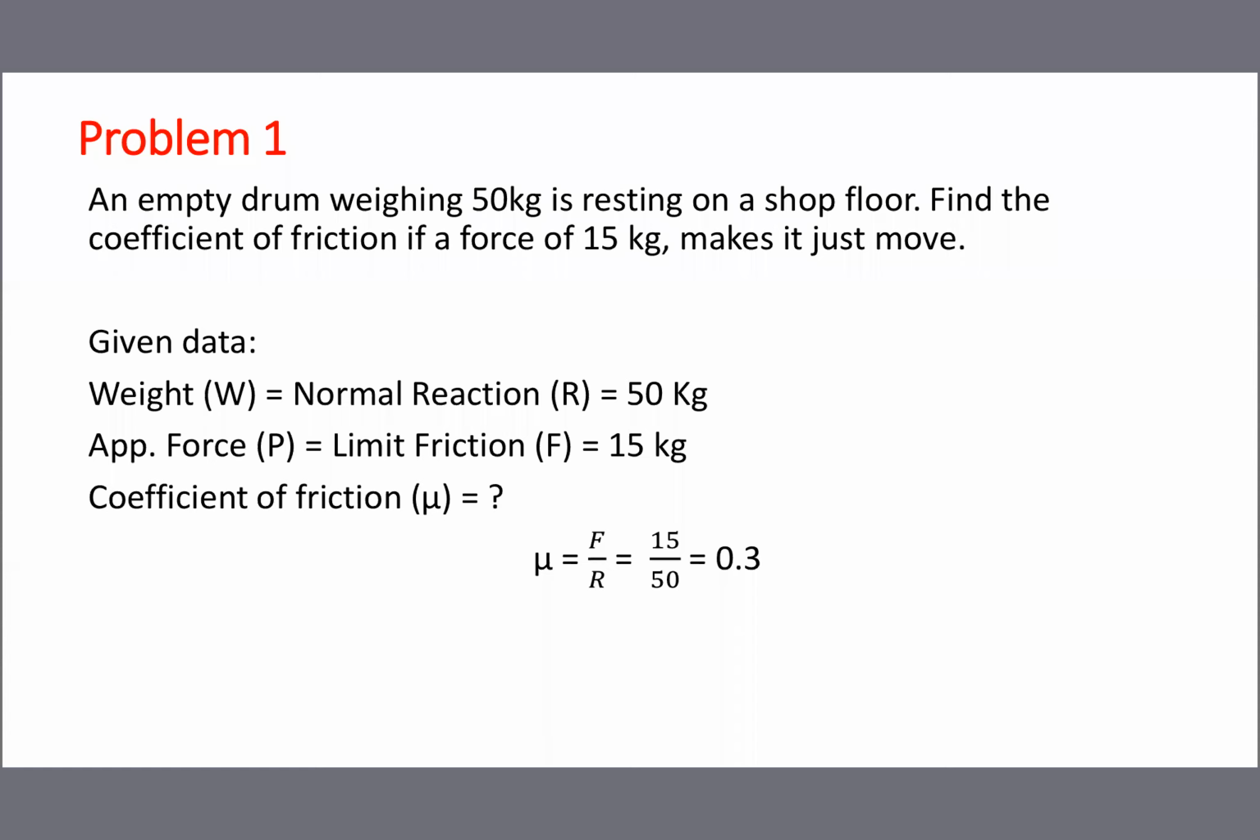Directly apply the formula. Coefficient of friction mu is equal to F divided by R. F value is 15, the applied force given. R is actually the normal reaction, but both are equal to the weight. Divided, you will get 0.3, no unit. So two data are given. It's a very easy problem.